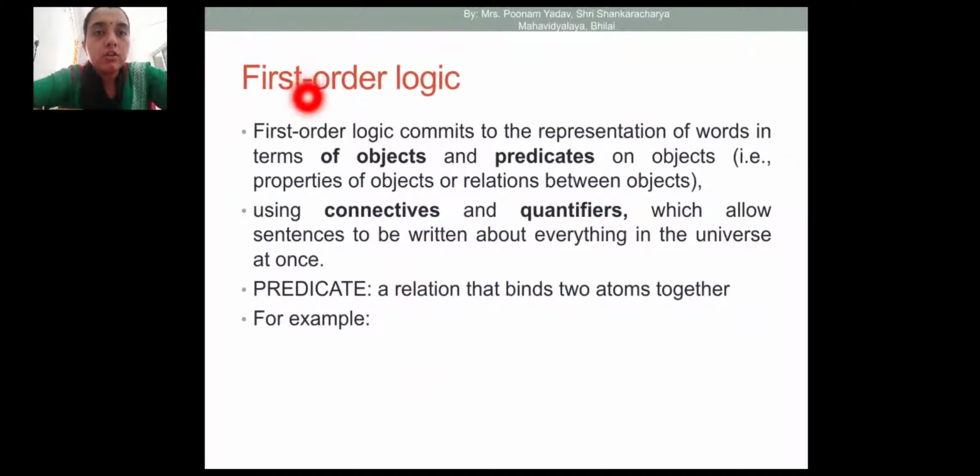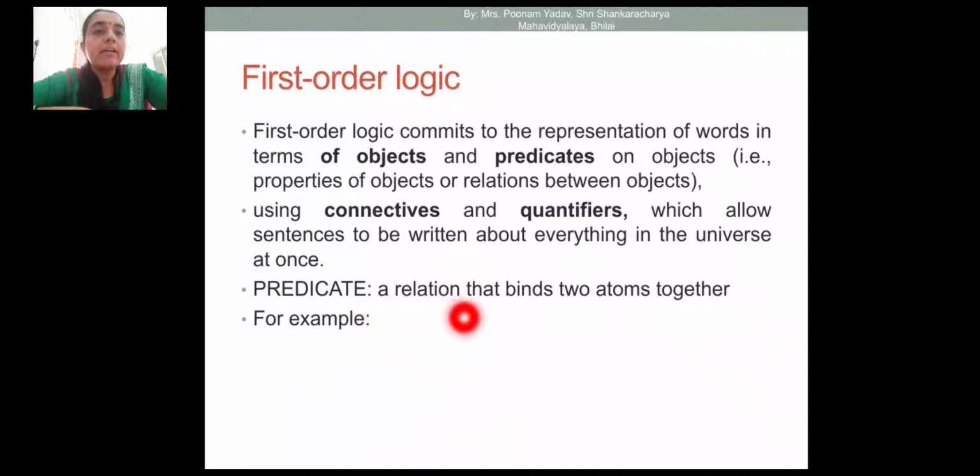Now first order logic. First order logic commits to the representation of the world in terms of objects and predicates on objects. So here objects and predicates are used. What are predicates? Predicates mean relationships between the objects. It also uses connectives and quantifiers. Boolean connectives are used, along with quantifiers, which allow sentences to be written about everything in the universe at once.